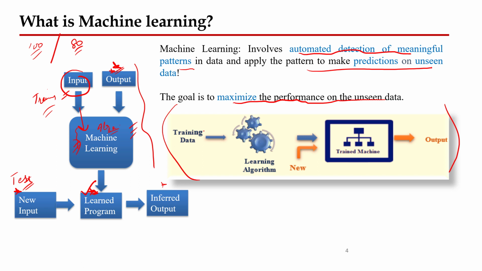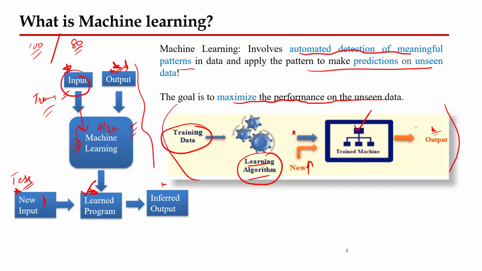So we have the training data, which is basically this input. Based on this training data, we train the machine, we train the algorithm, and the algorithm learns how the pattern of the data behaves, and then we get the output. Now this is the trained machine, and we give it new input, which we call the test data, and we get the output.